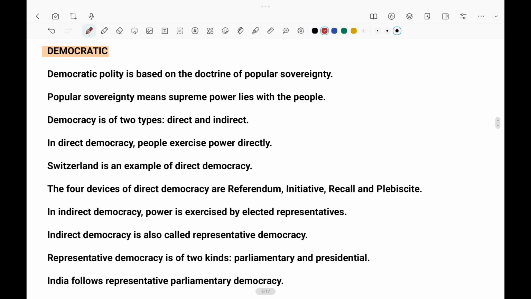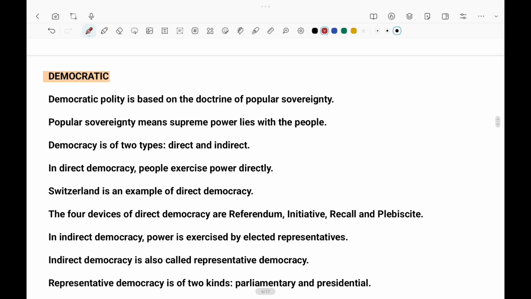The most important and prominent one is democratic. Now we are sovereign. That means we are independent. That means the power lies within the people. This is very clear, which eventually led to the word democracy. Here, democracy is divided into two types. The first is direct and the second is indirect.